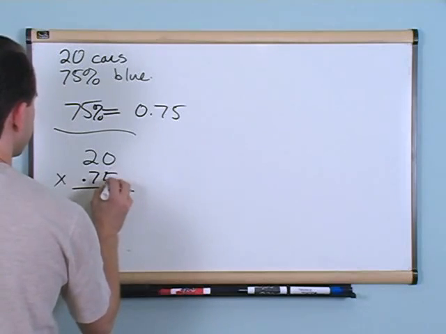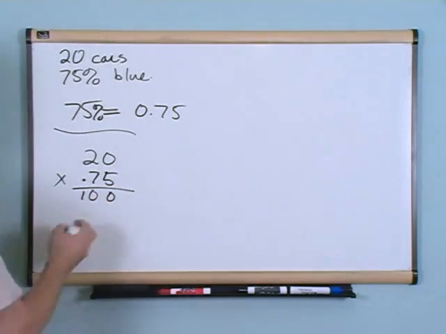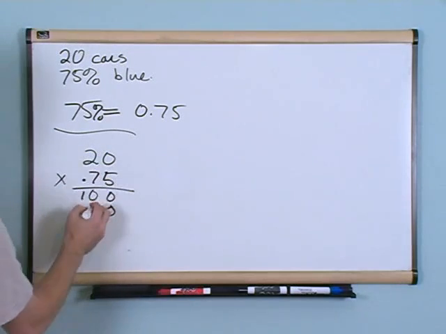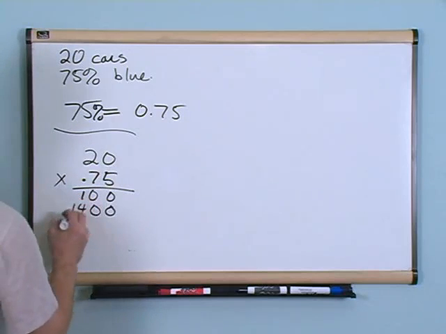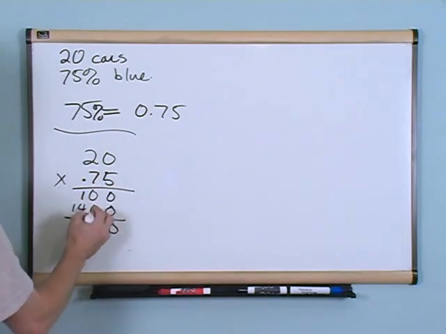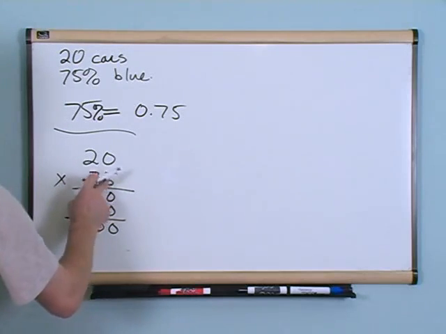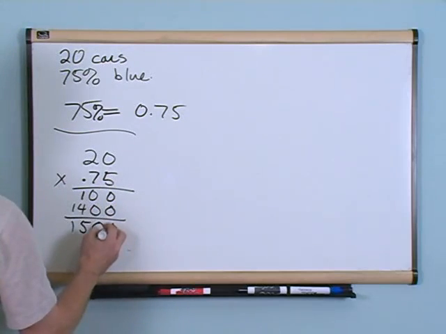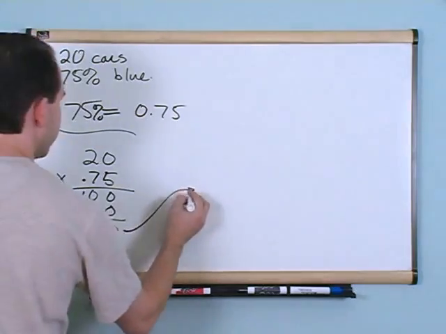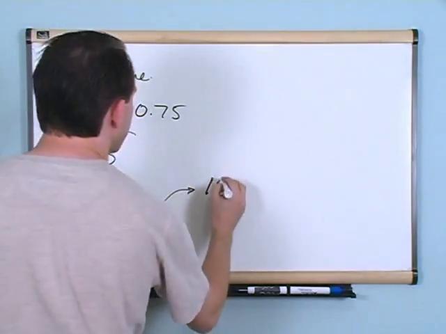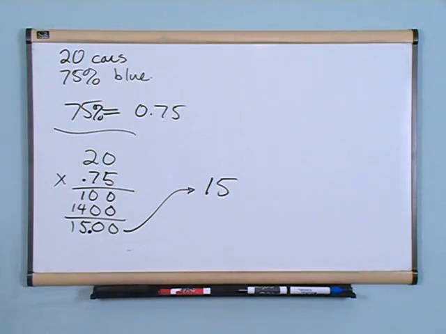Okay? So let's do this. 5 times 0 gives me 0. 2 times 5 gives me 10. Add a 0 here. 7 times 0 gives me 0. 2 times 7 is 14. Let's add these up. 0 plus 0 is 0. 0 plus 0 is 0. 4 plus 1 is 5. And then we'll just drop the 1 down here. And then we have 2 digits after the decimal. So we start here and we go left 1, 2. Put a decimal point here. 15.00 is the same thing as 15 cars in the parking lot are blue. And that makes sense because if 75% of them are blue, that means a majority of them are blue. Okay? And so out of 20 cars, 15 are blue, so the answer makes sense.